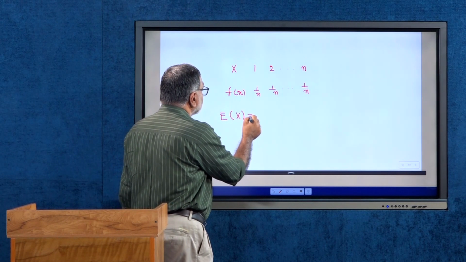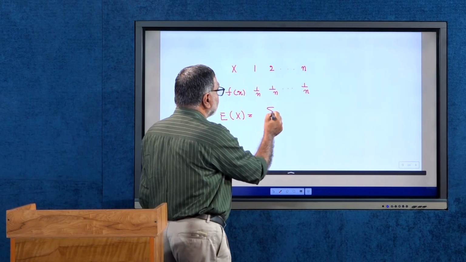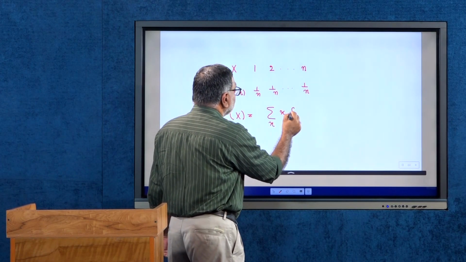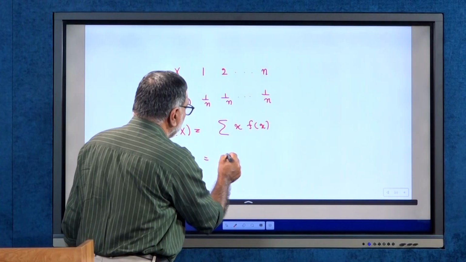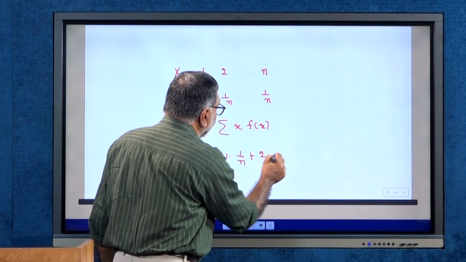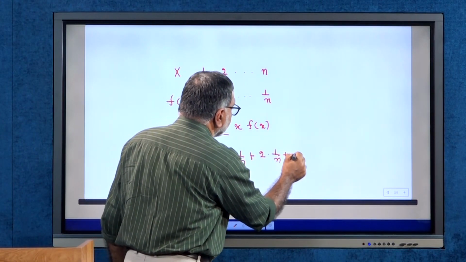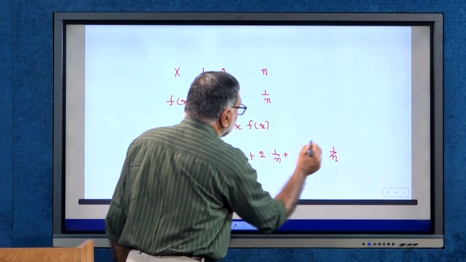Expectation of X is, it is a discrete random variable, and by our definition this is sigma over x, x into f(x), and this is equal to 1 into 1/n, 2 into 1/n, plus etc. up to n into 1/n.